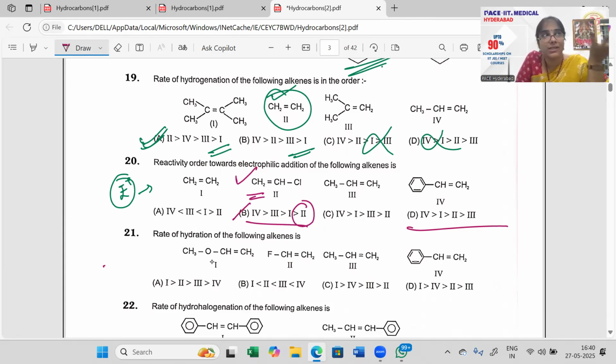Chlorine group is your substituent, it's not your alkyl group, right? So the chlorine group is the group showing you the delta positives. So the positive charge here is least, right? Because chlorine is dragging the electron towards it. As it drags the electron towards it, you have more of a positive charge coming on your molecule.